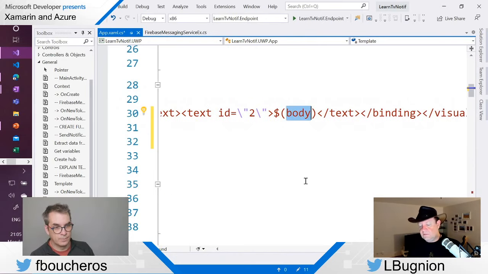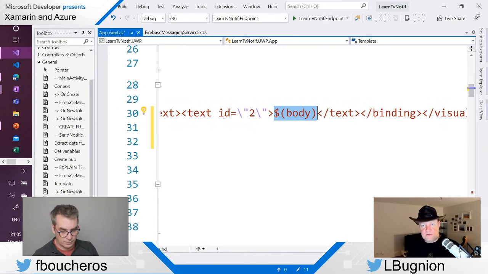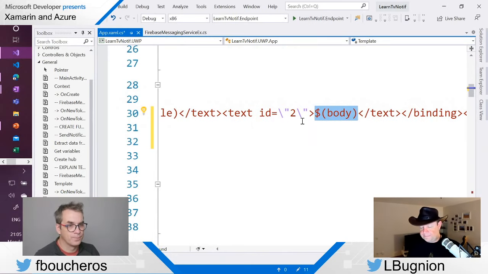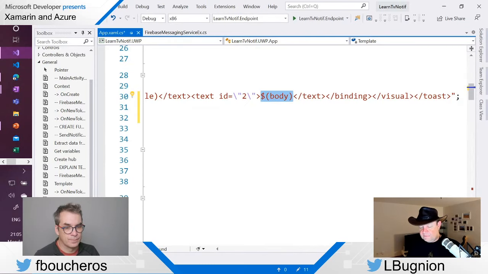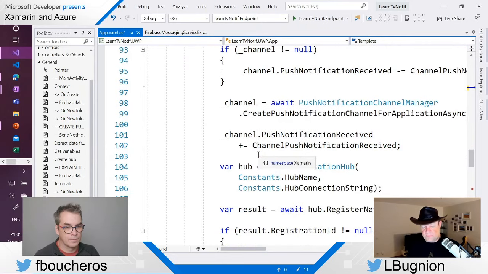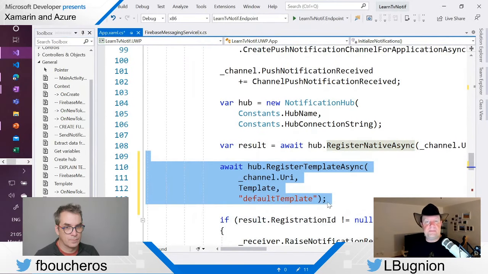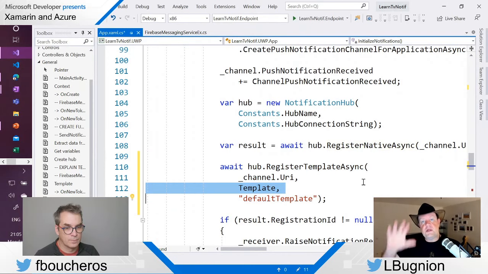This syntax here is common to every platform, but the rest which is around it is specific to each platform. In Windows, we need some XML. And so same thing again, I can go down to initialize notification. After I register to the hub, I can say, and now I also want to register this template. So when you send me a notification, please use the template that I just gave you.